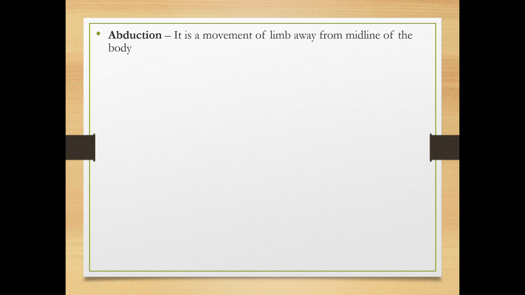Next, abduction. It is the movement of the limb away from the midline of the body. Adduction is the movement of the limb towards the body. Ab means away. Ad means towards. Abduction, movement of the limb away from the midline of the body. Your midline is the center part. If you are moving the parts away from the midline, it is called abduction. If you are moving the limbs towards the body, it is called adduction.